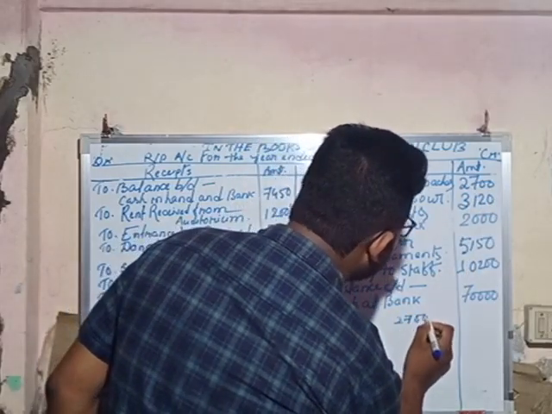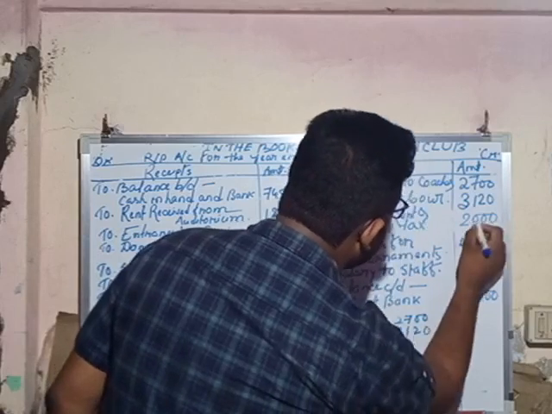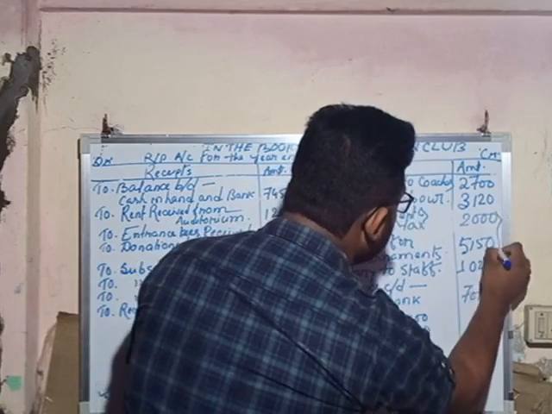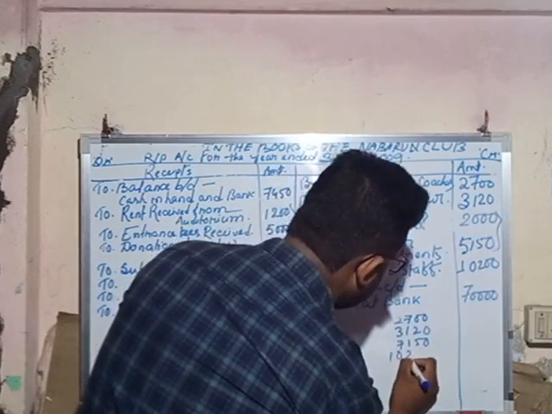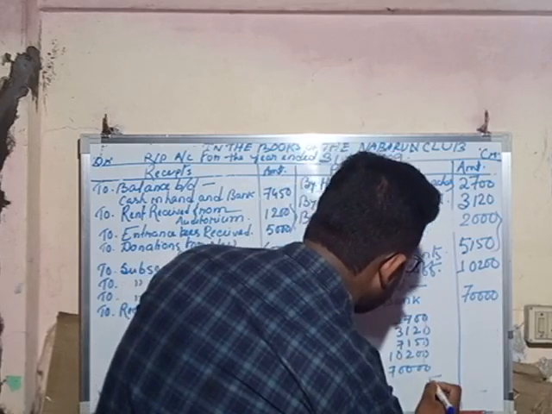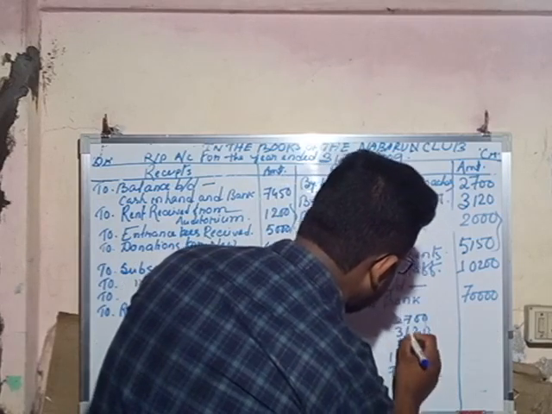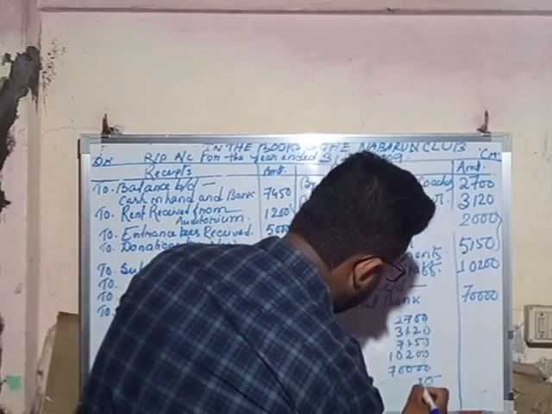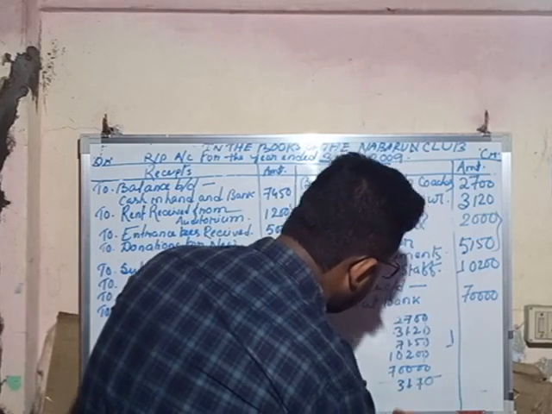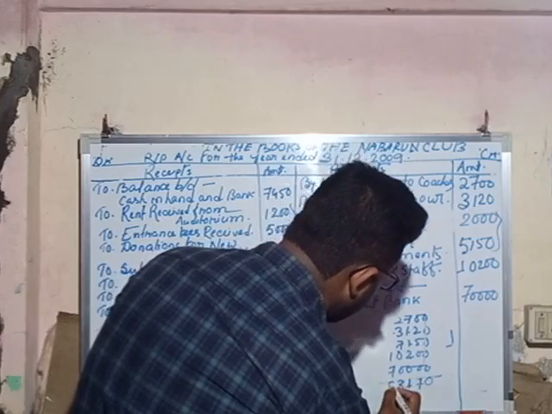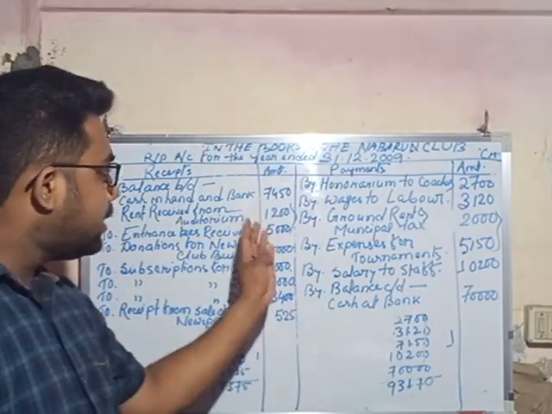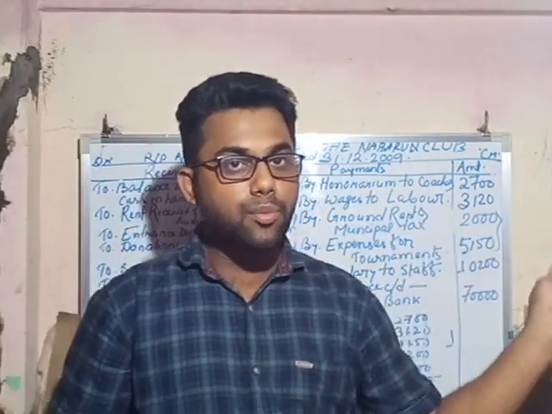And in the payment side, 2700, 3120, 7150, and the combination of these two items, 10,200 and 70,000. The total is 93,170 in the payment side, and 97,575 in the receipt side. So we can say that the receipt side is more than the payment side.